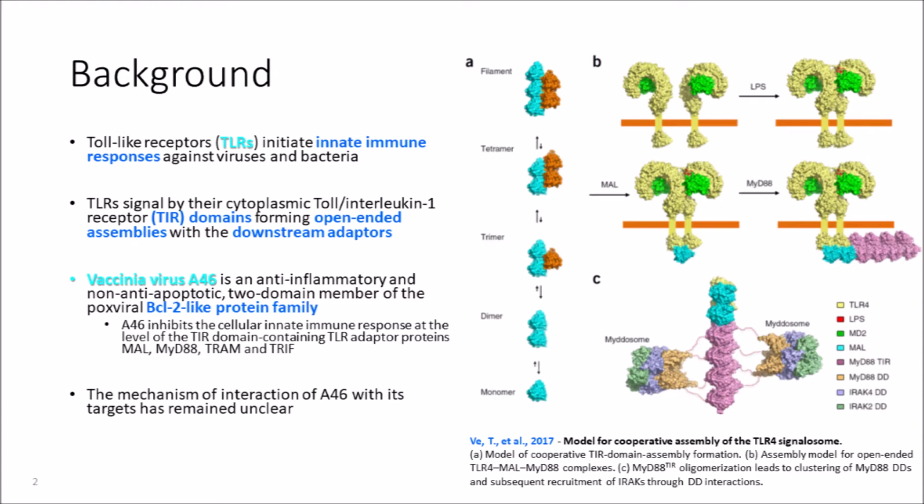Ve et al., NSMB 2017, showed that the TIR domains of MAL and MyD88 form filamentous assemblies in vitro and protofilamentous cooperative assemblies in cells, leading to the subsequent recruitment of signaling molecules in the TLR signaling pathways.